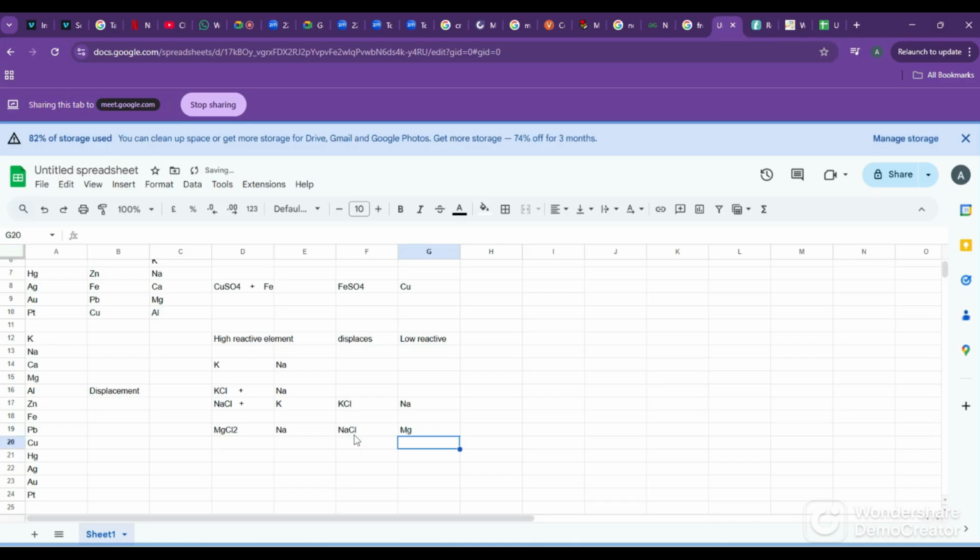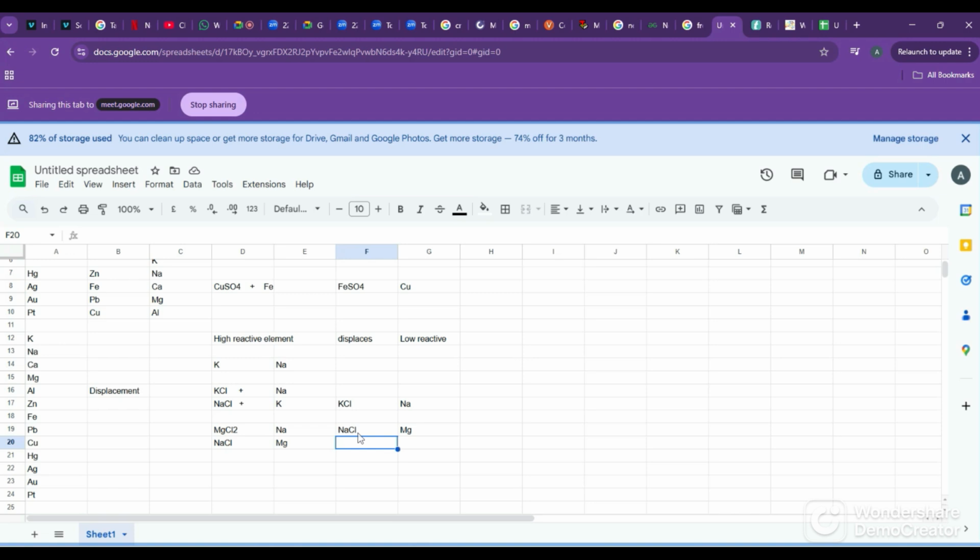This is possible. The reverse, is it possible? NaCl and Mg, is this reaction possible? Not possible because magnesium is less reactive compared to sodium. This reactivity we will be able to get from the reactivity series. Okay. Always remember, a more reactive metal can displace a less reactive metal.